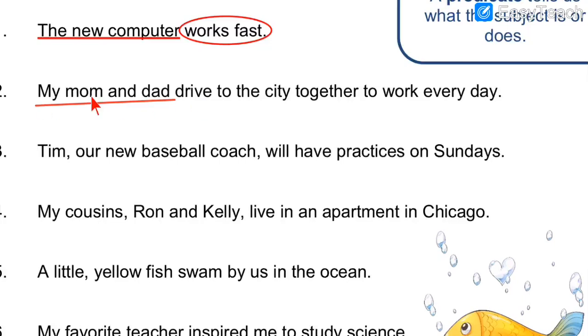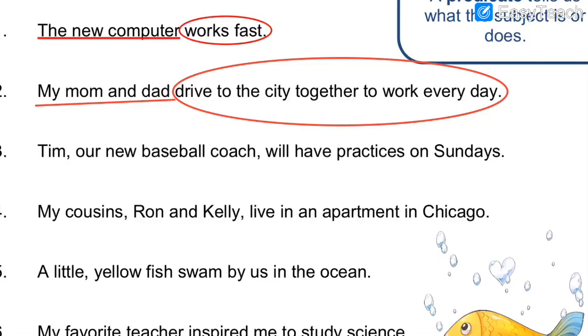So I have underlined the subject. What is the subject? My mom and dad, because they drive to the city every day. If I ask the question who drives, then the answer is my mom and dad, because they are performing the action, they are driving. And the rest of the sentence is predicate. As you can see, I have circled the predicate, and the subject I have underlined. My mom and dad is subject and the rest of the sentence is predicate.